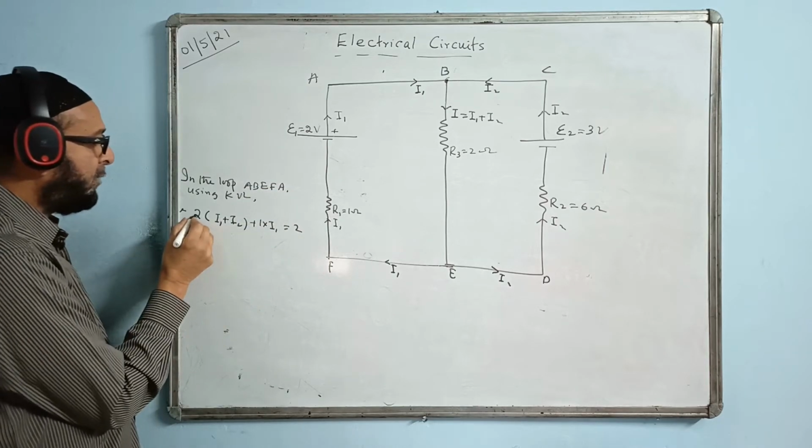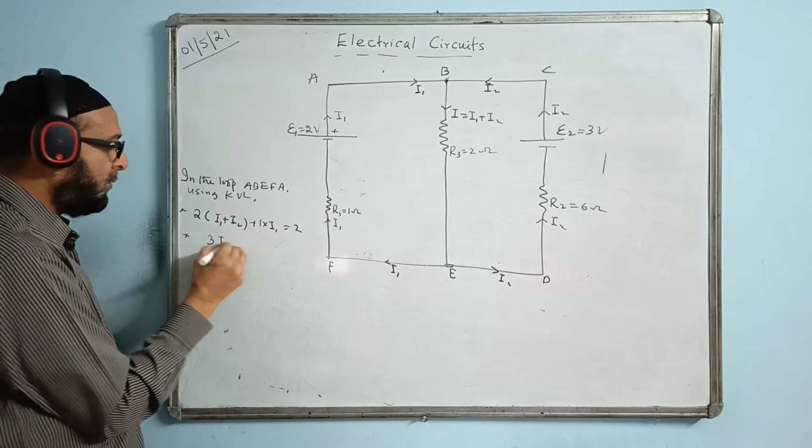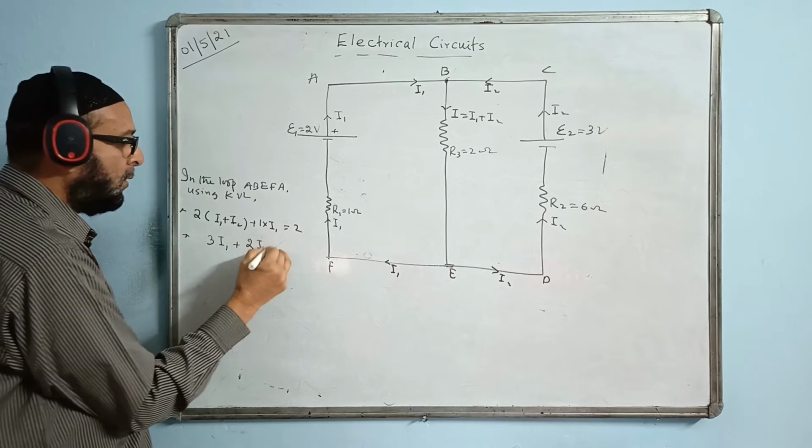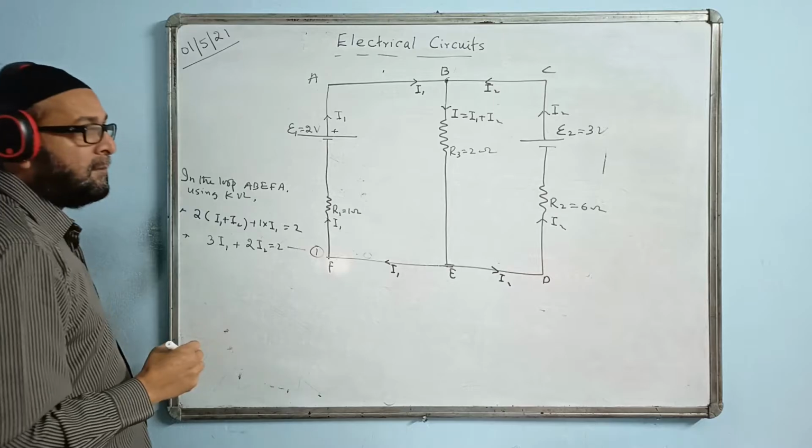Let us simplify and make one equation. 2I1 plus I1 becoming 3I1 altogether plus 2I2 equal to 2. This is equation number 1.